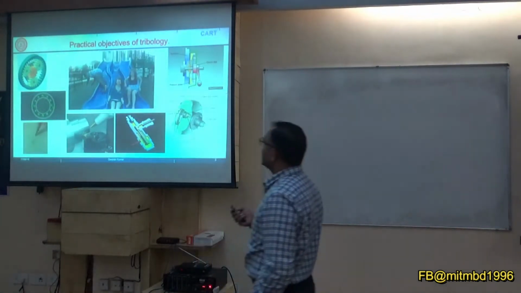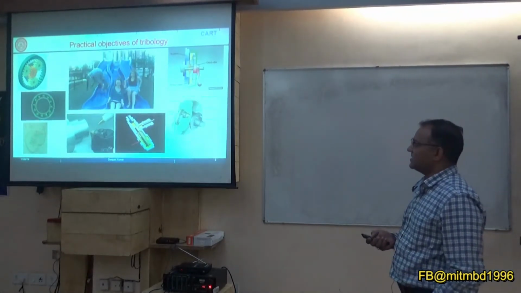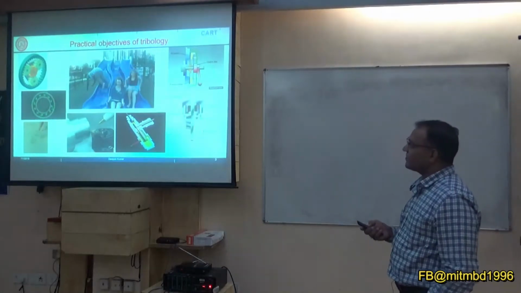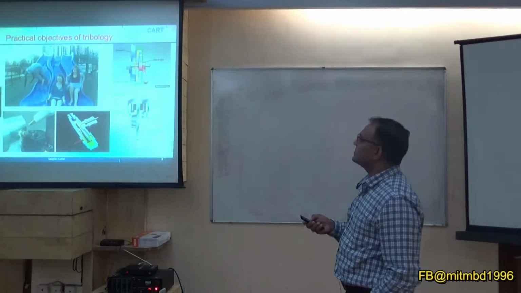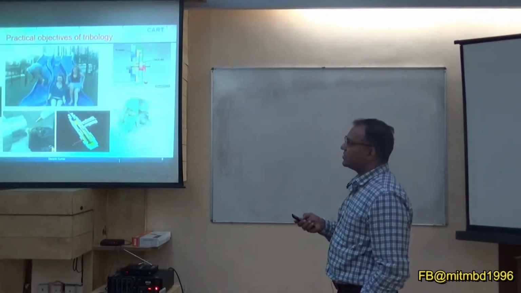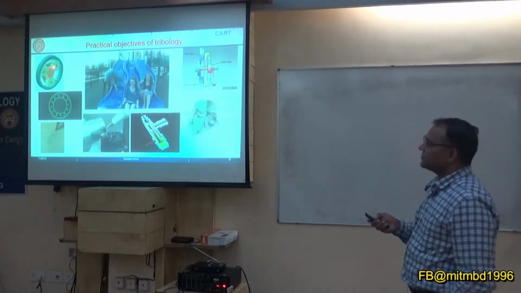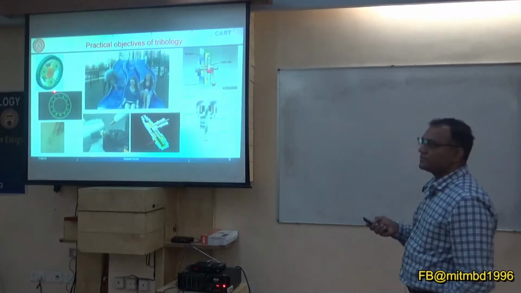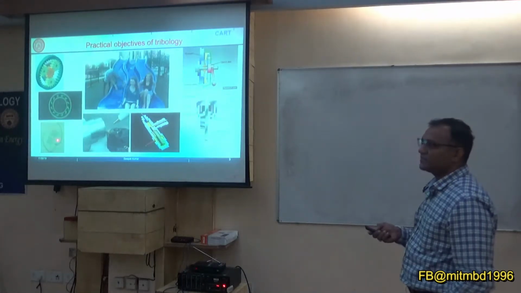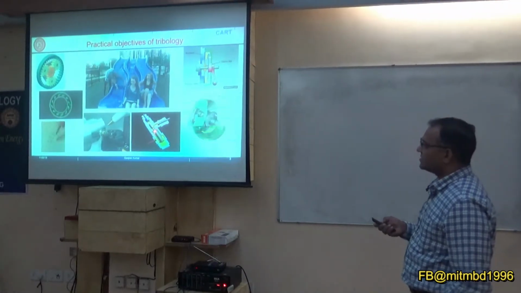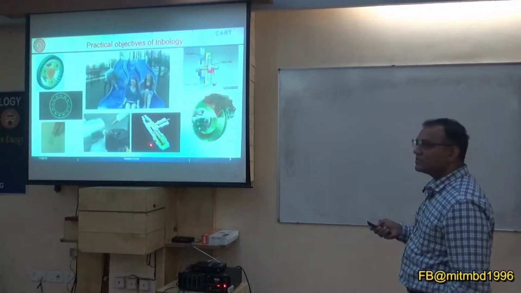So if you see this, what you call these GIFs, what does it say? This says some bearing, some gear meshing is happening. So there is friction here. There also this friction is there. So what is the difference between this and this? And what is this? This is also because of friction. And this is also friction.